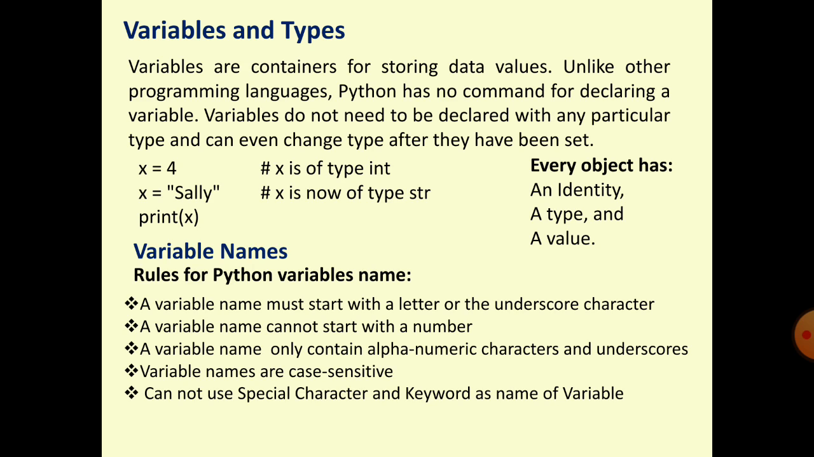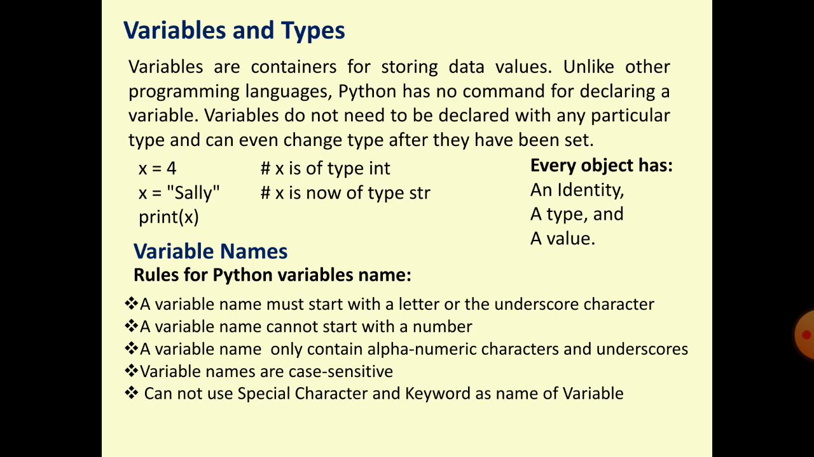As we know, each variable, each container has three properties. Each variable is also an object of the program, and each object has three properties: identity, type, and value. Identity is the name and address. Identity means the unique name of the variable in the program.